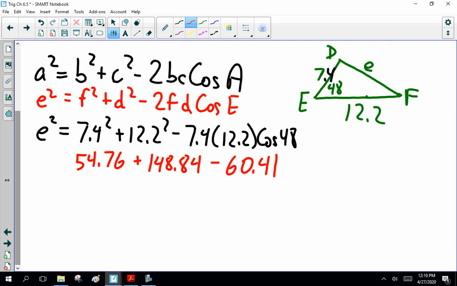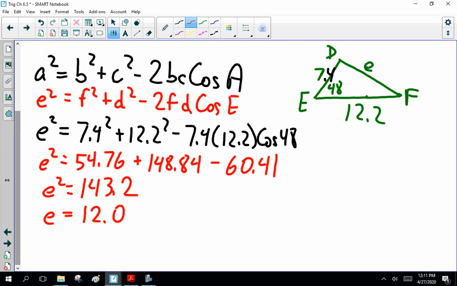I'm going to call it 60.41. Don't do that much rounding off. So 54 plus 148 minus 60 is 143.2. I'm going to round it off. And take that to the square root. 11.966. I'm going to call 12.0.